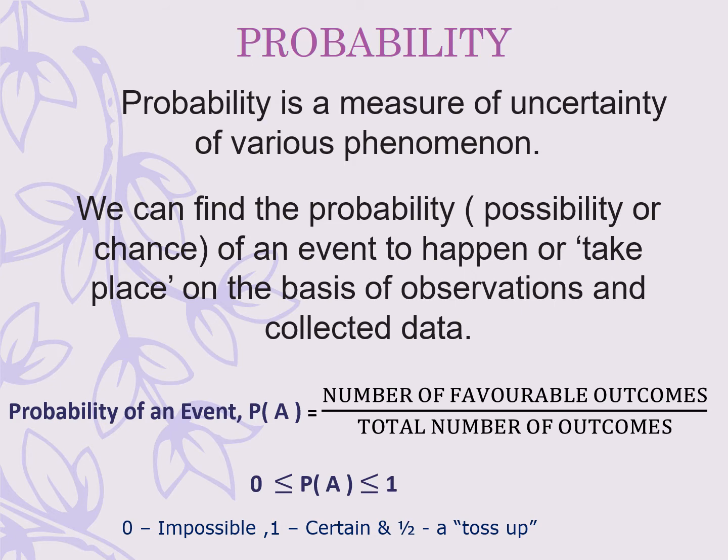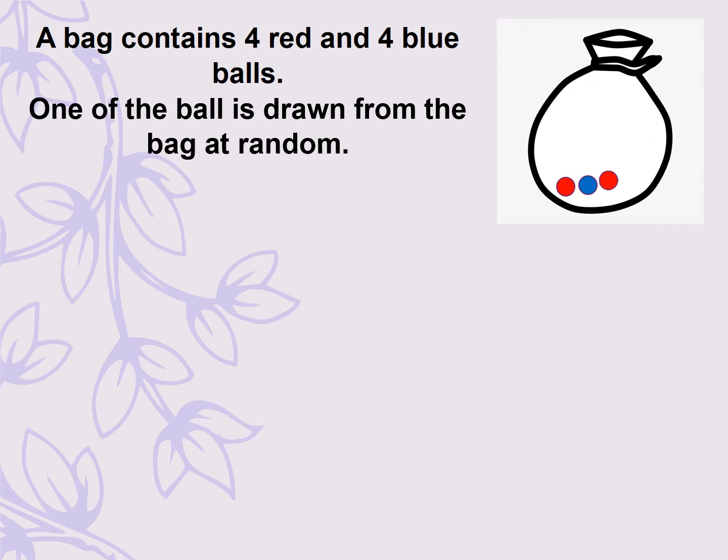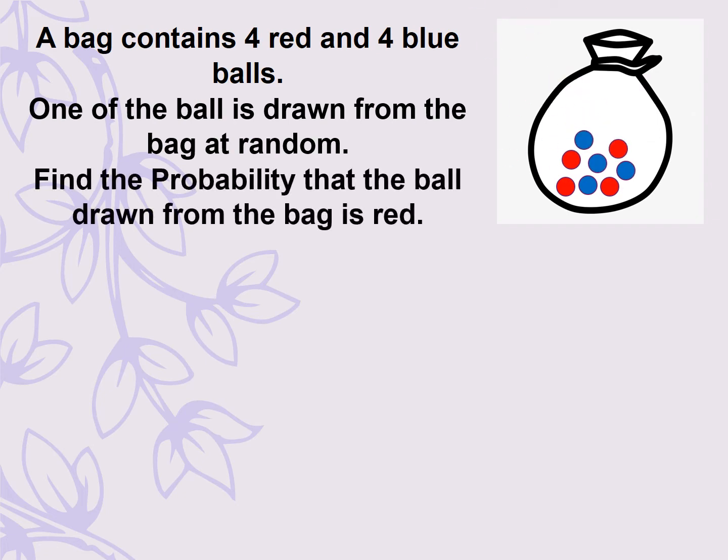Let us take an example where we have a bag which contains 4 red and 4 blue balls. One of the balls is drawn from the bag at random. Find the probability that the ball drawn from the bag is red. From the given information, we can clearly see that in this bag we have 4 red and 4 blue balls.